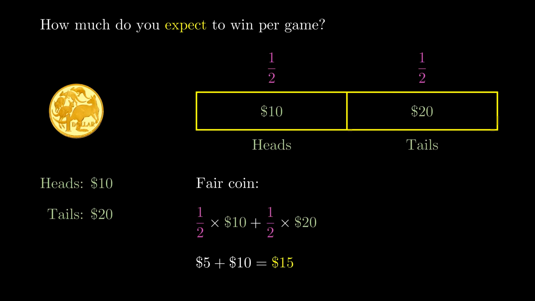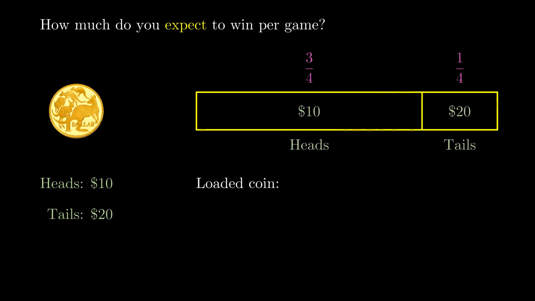The second thing is, you're probably thinking, why do so much acrobatics with the probabilities and multiplying and adding? Well, you've probably noticed that 15 is just the normal average. It's halfway between 10 and 20. So why can't we just stick with that? Well, the reason is that the normal average calculation is only that simple when the outcomes are equally likely. So let's change things up a bit and switch to a loaded coin to illustrate. Load it so that it lands on heads 3/4 of the time, and on tails only 1/4 of the time. Then we can see how the way we thought about it before makes things just as easy.